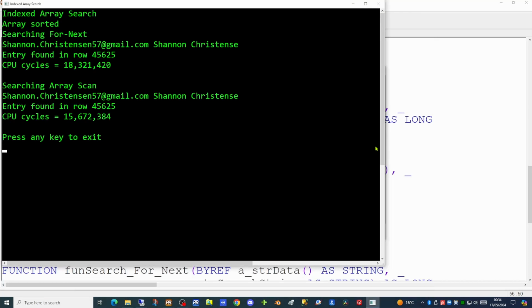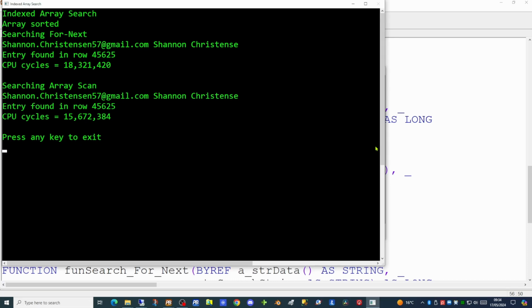So our first scan is giving us a value of 18 million CPU cycles, and the array scan is giving us a slightly shorter 15.6 million cycles. So at first glance, it would appear that the array scan is taking slightly less time to scan for our data. So next, we're going to be doing an indexed search.